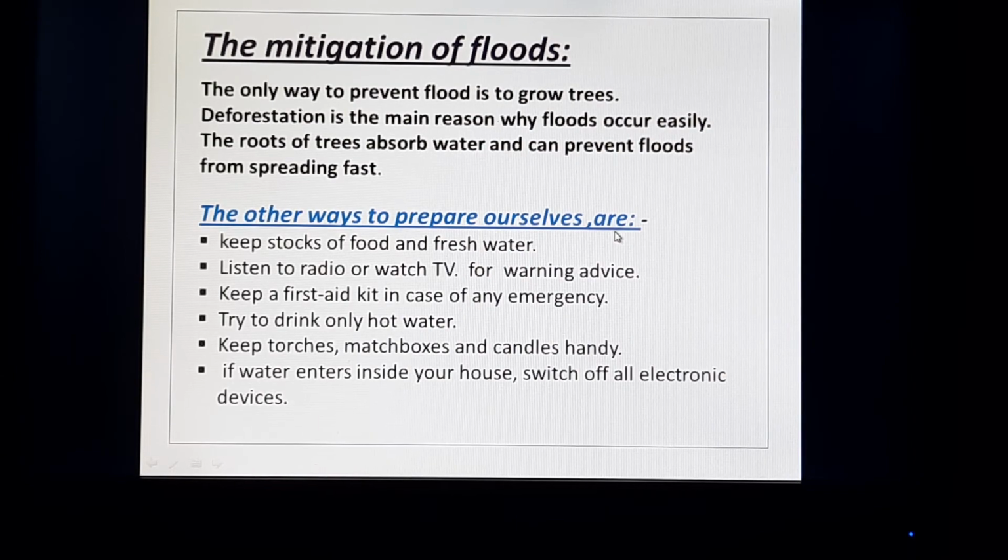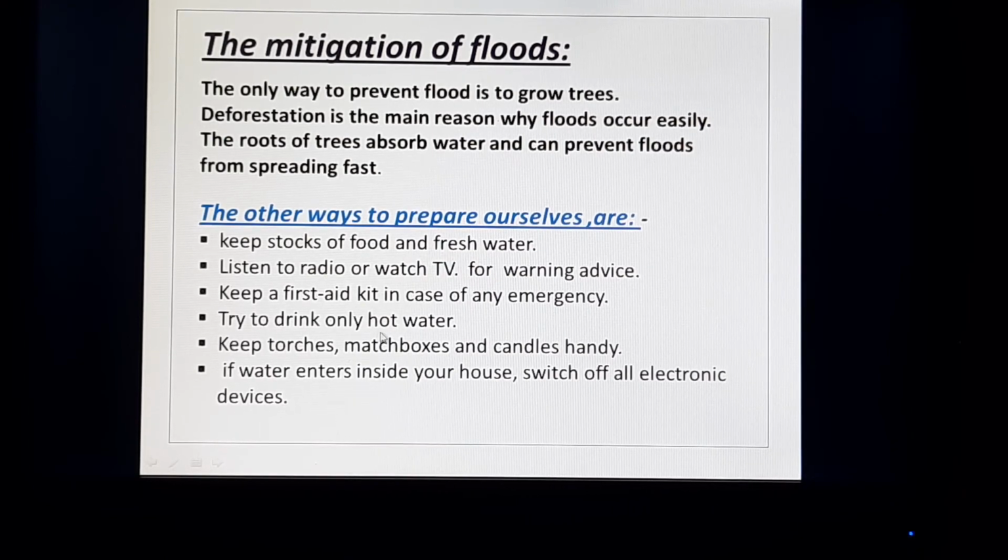So when the flood occurs, and if we know that there is heavy rainfall and a flood can come, what can you do? Keep stocks of food and fresh water. You must keep your stock of food and fresh water, because if you have a crisis of fresh water, you can suffer from dehydration or diarrhea or other diseases. And listen to the radio, watch TV for warning advice, and keep the first aid kit in case of any emergency.